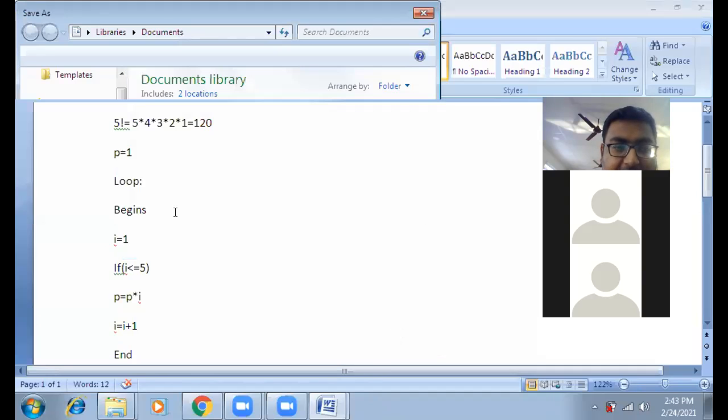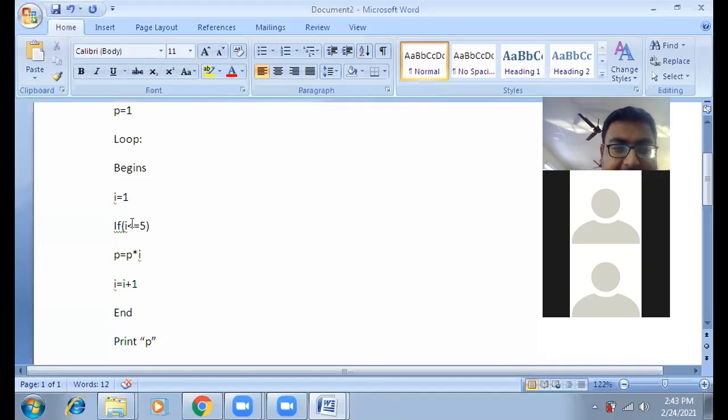With p equals 1 and i equals 1, this loop will continue until i less than or equal to 5 is no longer satisfied. What is the starting value of i? 1. So 1 less than or equal to 5 is satisfied, and it will enter the loop. Each time the condition is satisfied it will enter the loop. When the value of i is greater than 5, the condition is not satisfied, it will break the loop and go outside the loop.